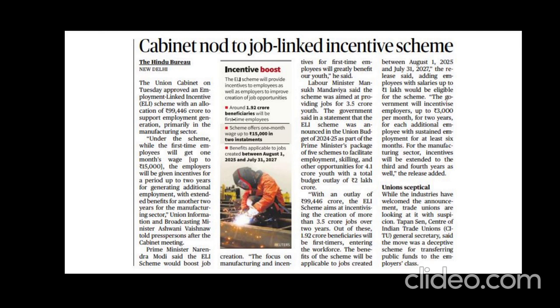Employment is a very, very important topic. Now, do we have appropriate employment opportunities in our country? Actually, the answer is no. If there are no appropriate employment conditions in the country, it will increase unemployment, right?